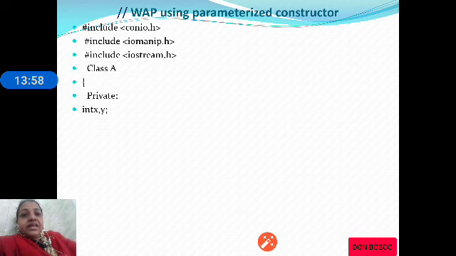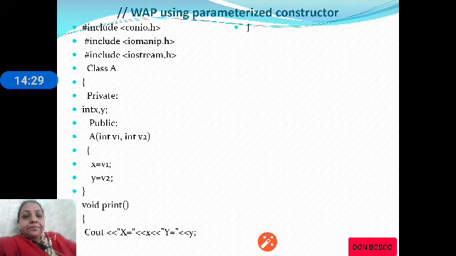We begin the program with all our preprocessor directives, that is conio.h, iomanip.h, iostream.h. We take a class A and then we use two data members x and y. In the public section, you can observe we are using constructor A with two arguments, int v1 and int v2.